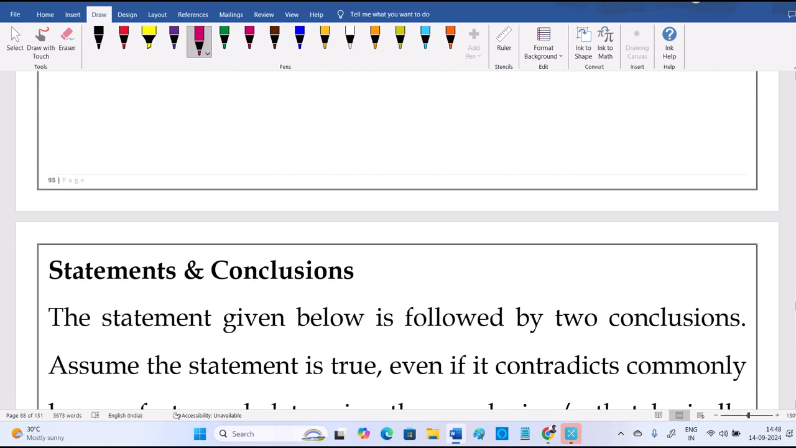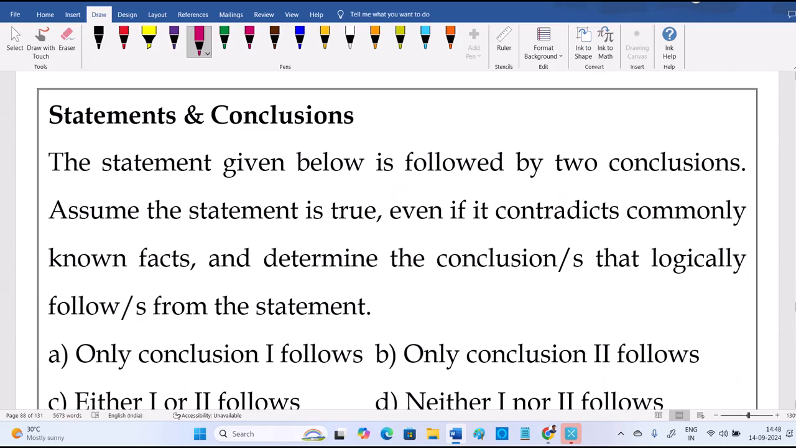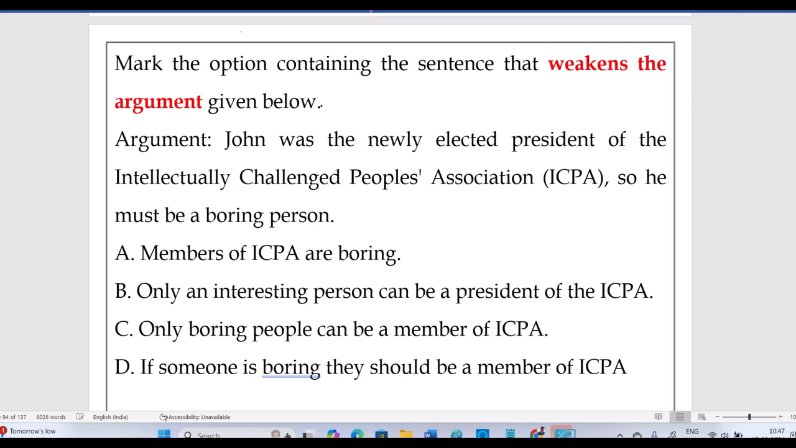Right. Next one, statements and conclusions. Where a conclusion is there, your point should be definitely true, always true. If you see this question, they given that for this argument, which among the options will weaken that? So they give an argument like: John was the newly elected president of the Intellectual Challenge People's Association, so he must be a boring person. So John was the newly elected candidate and he must be a boring person for this ICPA.